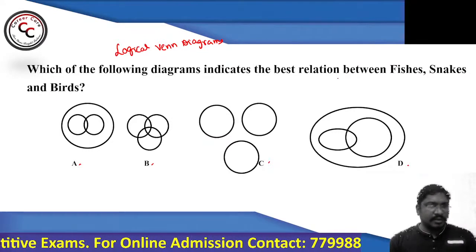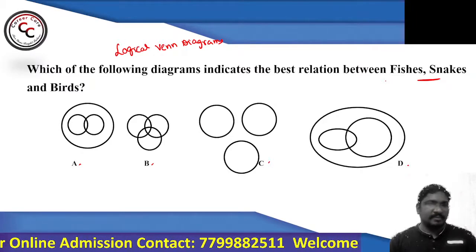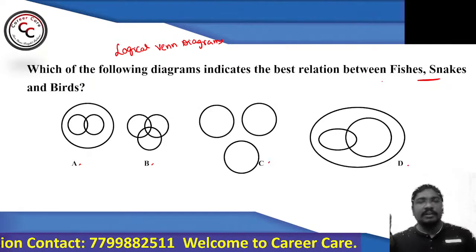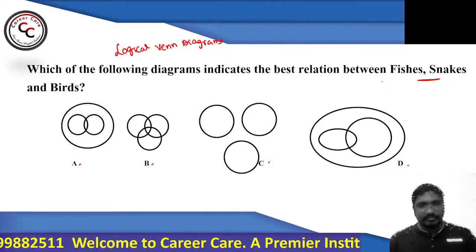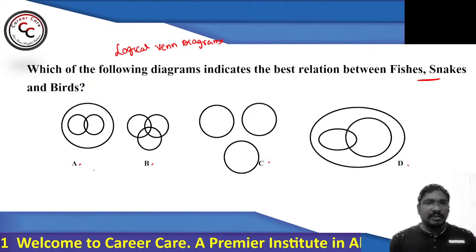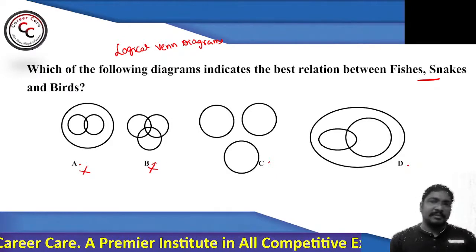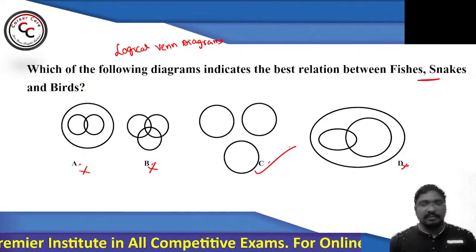Okay, no answer so far. See, snakes and fishes, these both are different. That means I need a set in which two different circles are there without a common connection between them. A, you can see it is overlapped. B also is overlapped. D is also overlapped. That means simply you can go with option number C.